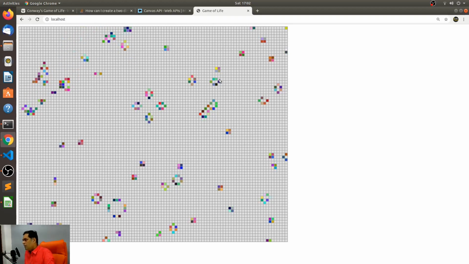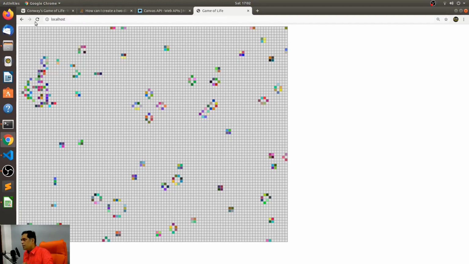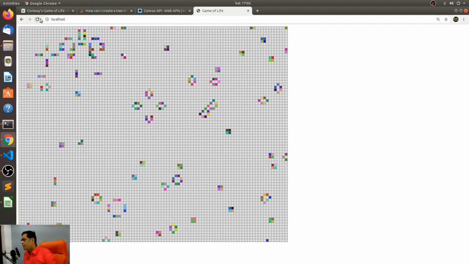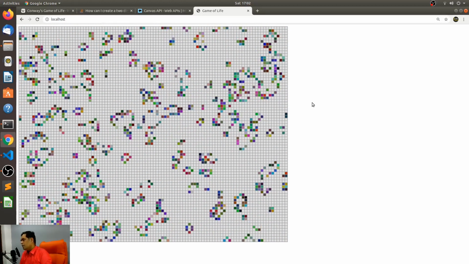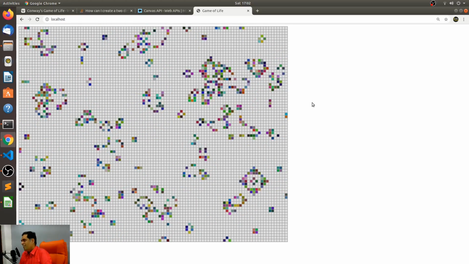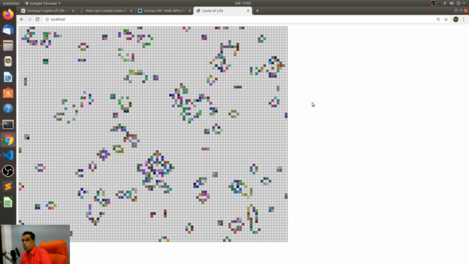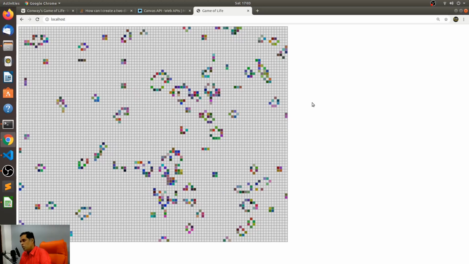You know, we can make the colors a little bit darker. So I'm going to restrict it to, let's say, 200, so that it's only in the shade of darker colors, right? So that it's in the shade of black. Yeah. So there you go. Wow. Very cool. So emergent behavior out of very simple rules.